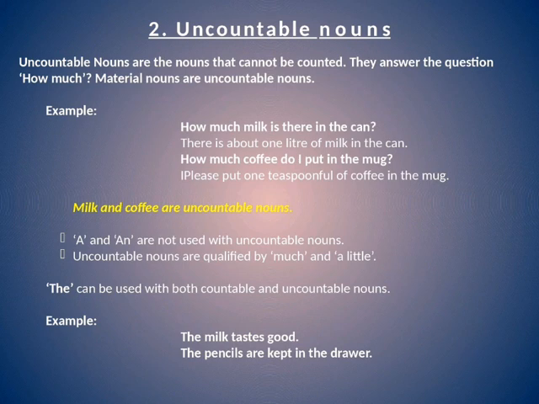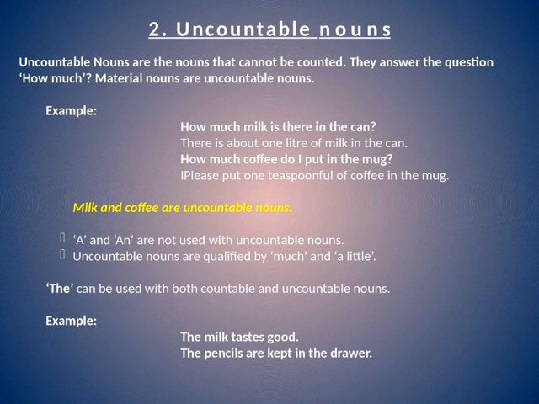Now in uncountable nouns we cannot use a and an. They are qualified by much and a little. The can be used with both, countable as well as uncountable nouns. For example, the milk tastes good. The is used here. The pencils are kept in the drawer. Pencils are countable and the is used here.